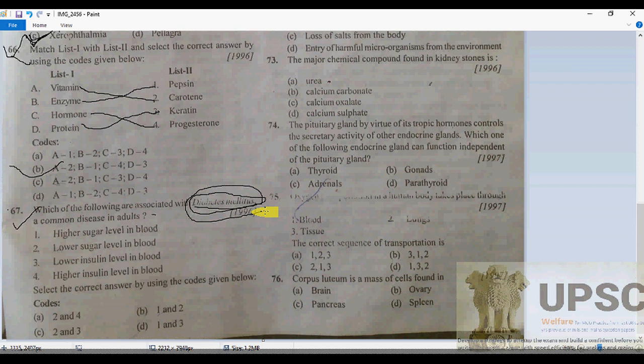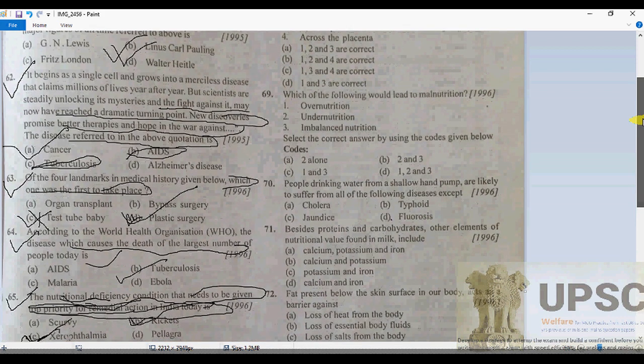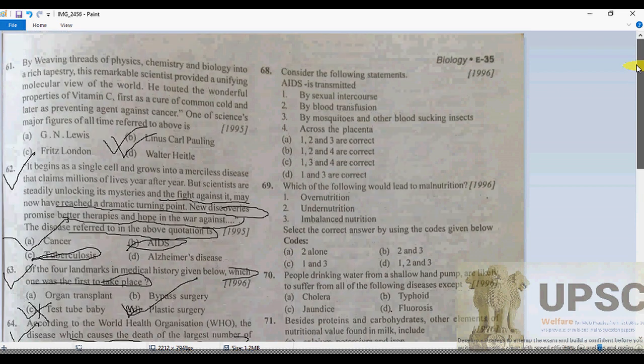So there should be no doubt that 1 and 3 will be here. Why is it so? Because in that condition sugar will be high and the insulin level will be lower. So 1 and 3 is absolutely correct, so D will be the correct answer, because in that condition insulin deficiency will be there and sugar level will be higher. Because what is the role of insulin? Of course, regulating the sugar.